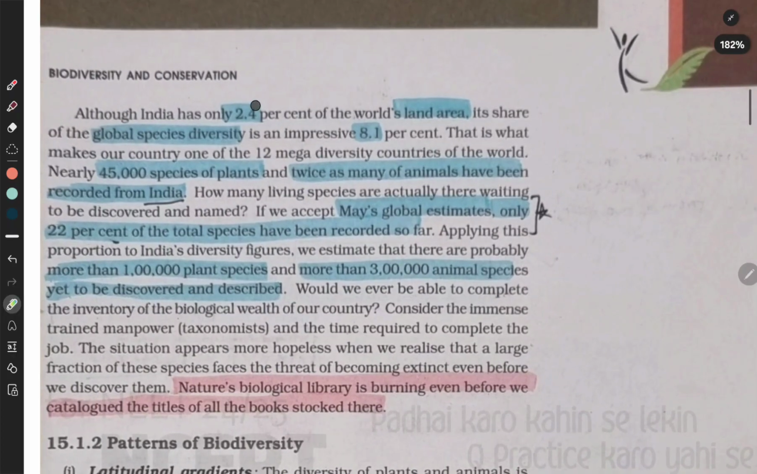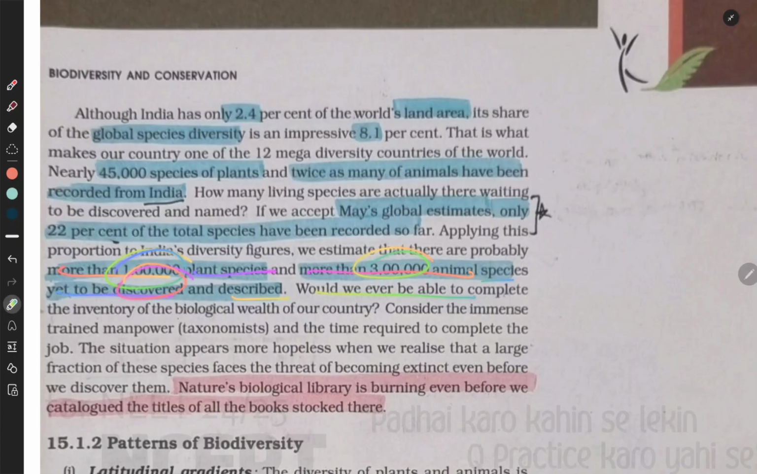Although India has only 2.4% of the world's land area, its share of the global species diversity is an impressive 8.1%. That is what makes our country one of the 12 mega diversity countries of the world. Nearly 45,000 species of plants, twice as many of animals, have been recorded from India. How many living species are actually there waiting to be discovered and named? If we accept May's global estimates, only 22% of the total species have been recorded so far. Applying this proportion to India's diversity figures, we estimate that there are probably more than 1 lakh plant species and more than 3 lakh animal species yet to be discovered and described.